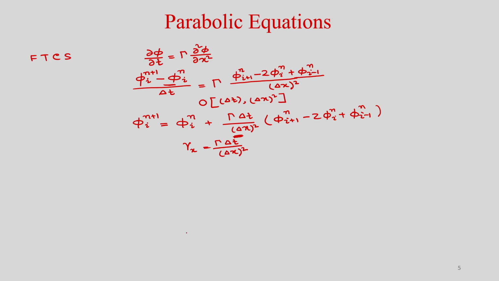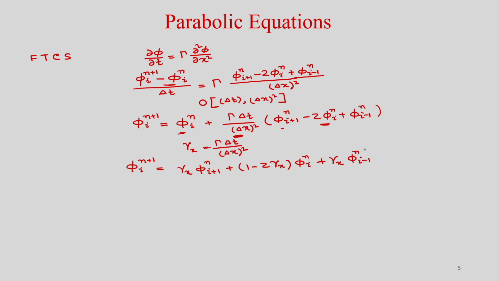If you denote gamma delta t by delta x square as gamma x, then you can write this discretized equation as phi i n plus 1, which is unknown, equal to gamma x phi i plus 1 n, plus 1 minus 2 gamma x times phi i n, plus gamma x phi i minus 1 n.